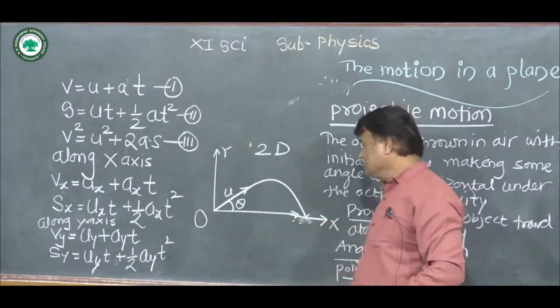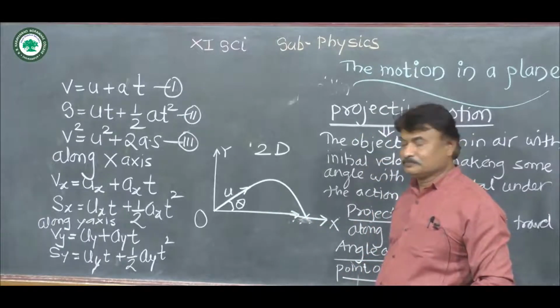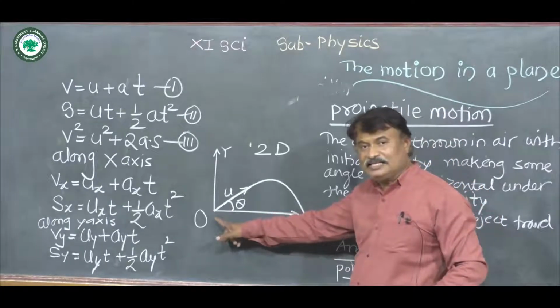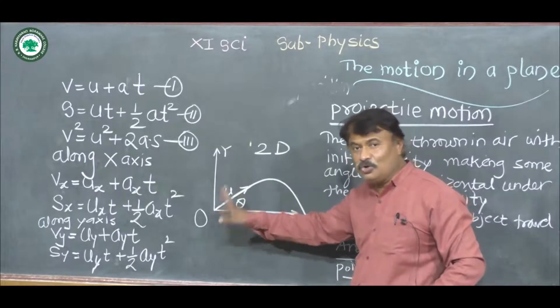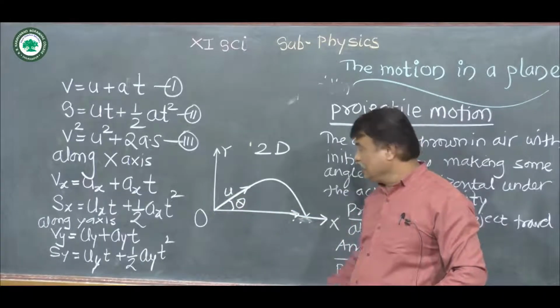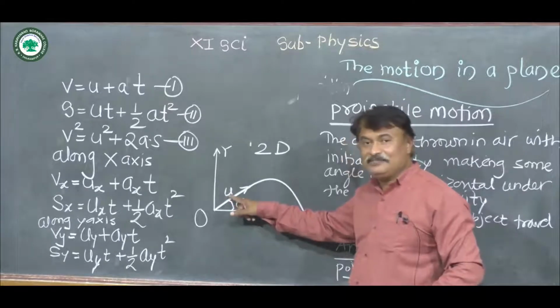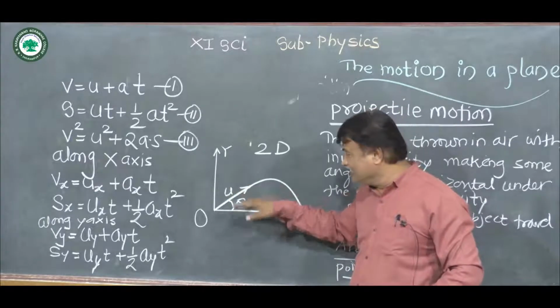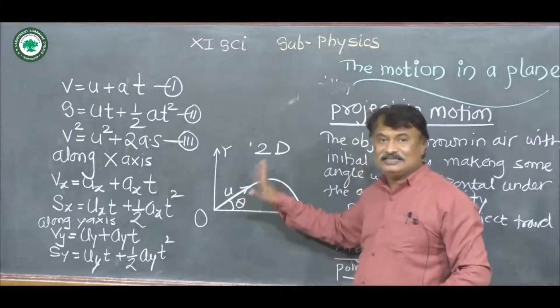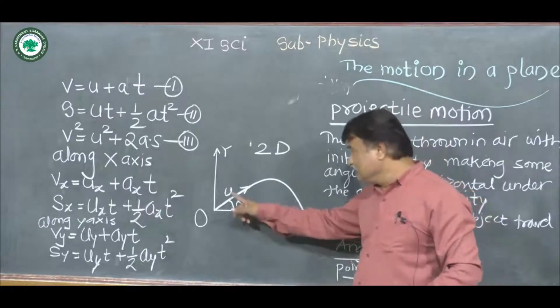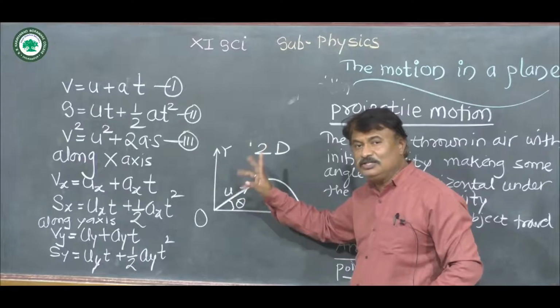Now concentrate on this diagram. When projectile is projected from point of projection O, its initial velocity is u, and this projectile makes an angle with the horizontal which is given by theta. This initial velocity can be resolved into components.